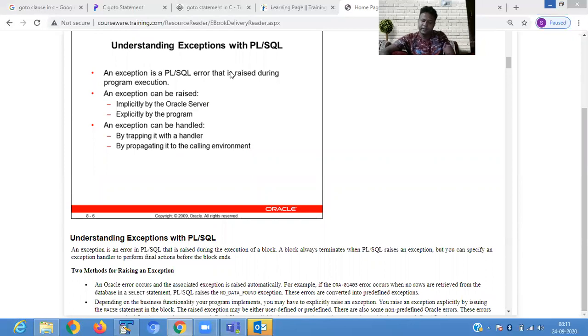So during the program execution, the exception arises. An exception can be raised implicitly by the Oracle server, and implicitly means automatically. Automatically it is handled by the Oracle server. Another is explicitly by the program.